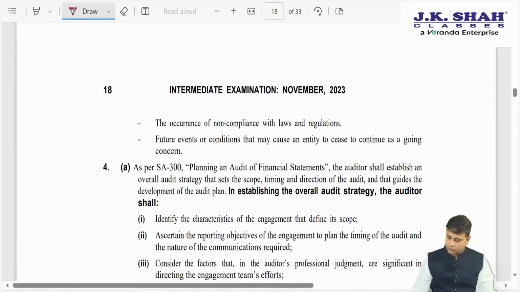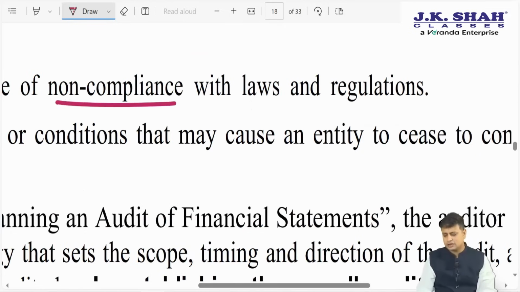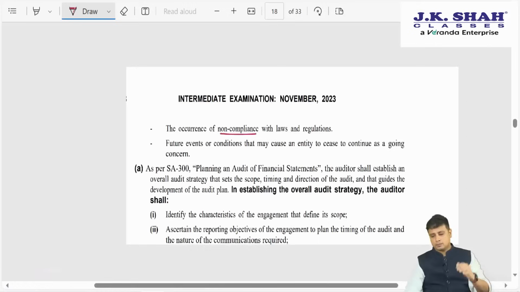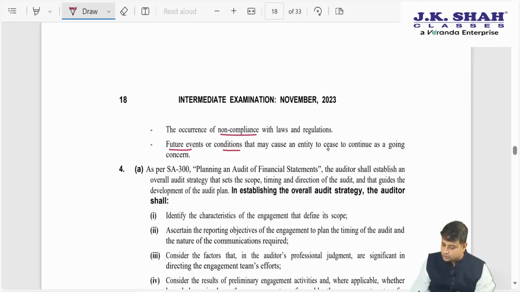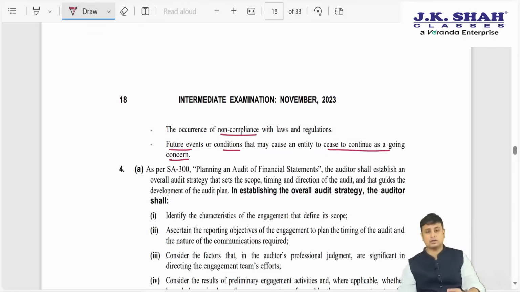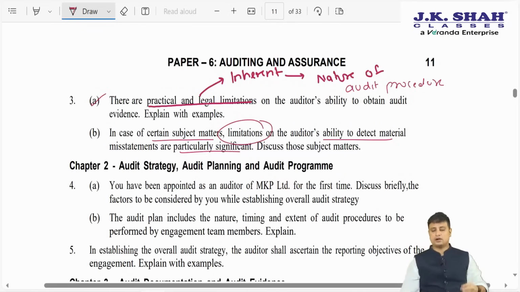Secondly, occurrence of non-compliance with laws and regulations. In India, there are multiple laws and regulations, and it might be a case that we are not aware of non-compliance with certain laws and regulations, so this is not very easy to identify. And lastly, future events or conditions that may cause the entity to cease to continue as a going concern. If there is an event occurring in the future which may affect our going concern, that is difficult for an auditor to identify. So these are the four examples that you will have to write.